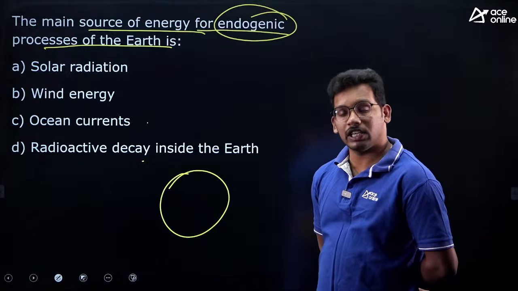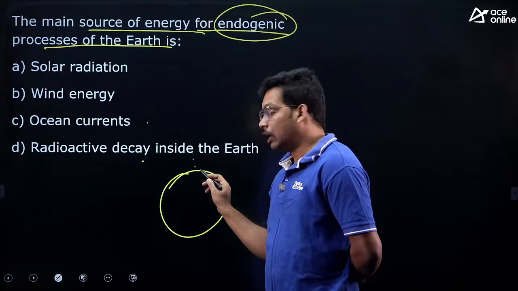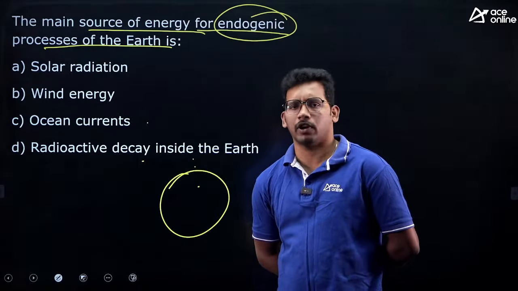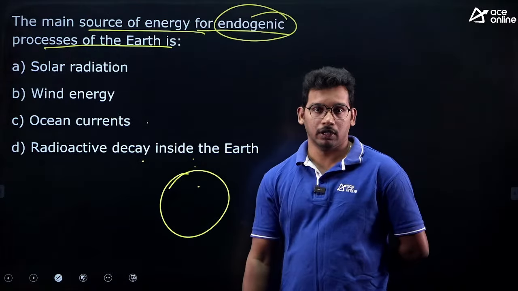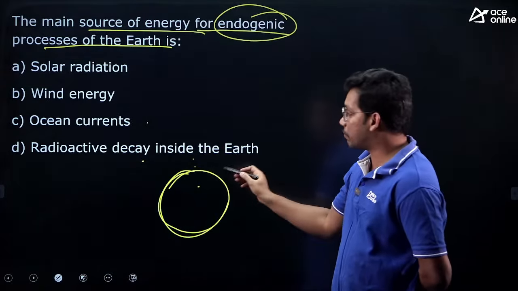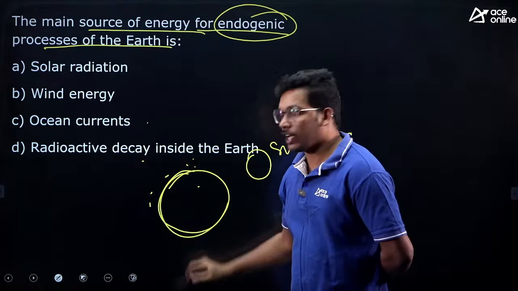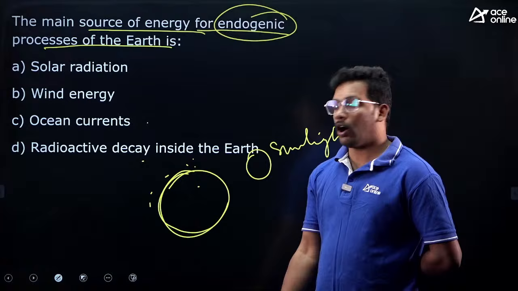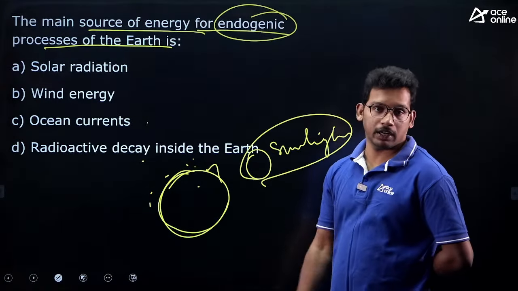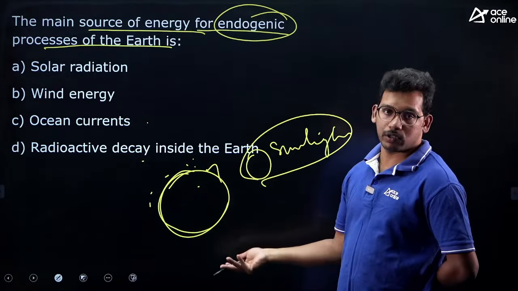Geo means earth, morphology means changes. So studying the changes on earth and also inside of earth is called geomorphology. Changes caused on the surface of earth are because of the sunlight. So changes like rain, wind or the process of mountain formation, any changes on earth are because of the sunlight. These are called exogenic. Exo means outside. Exogenic forces.